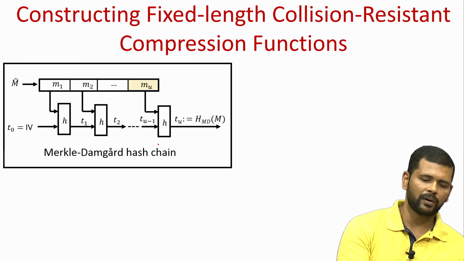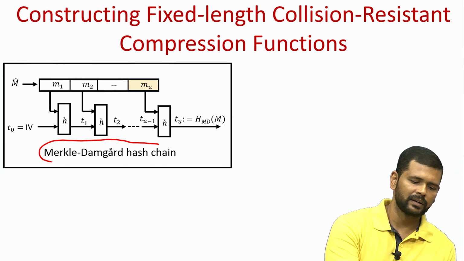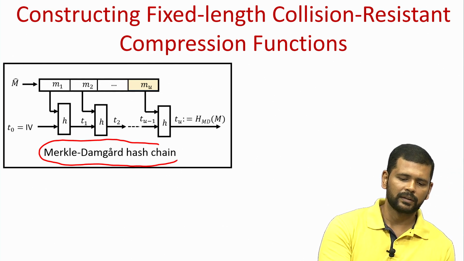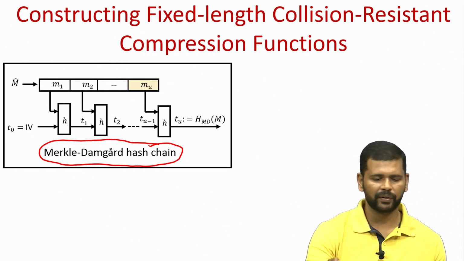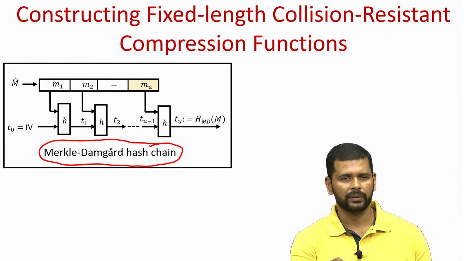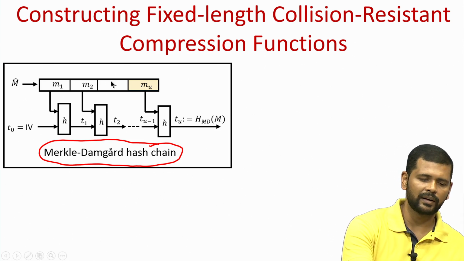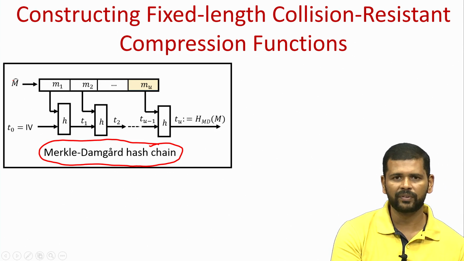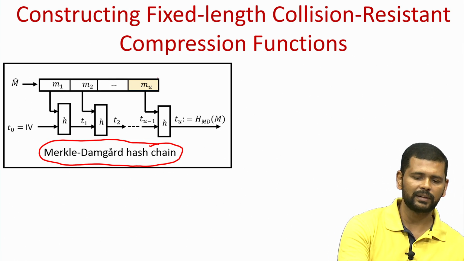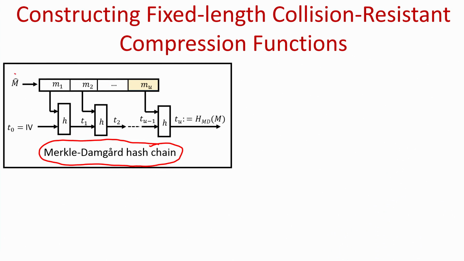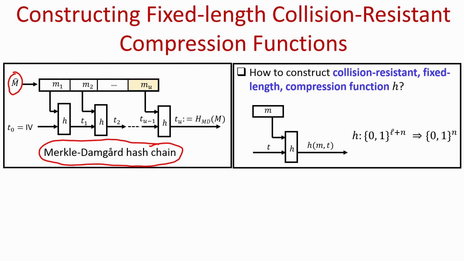For that, let me recall the way we constructed arbitrary length hash functions using the Merkle-Damgard transformation. What the Merkle-Damgard transformation does is take an arbitrary input and give you a fixed size hash for it. For that, we transform the input into a padded input to ensure that every block of the message is a multiple of n bits, and then we do a chaining.